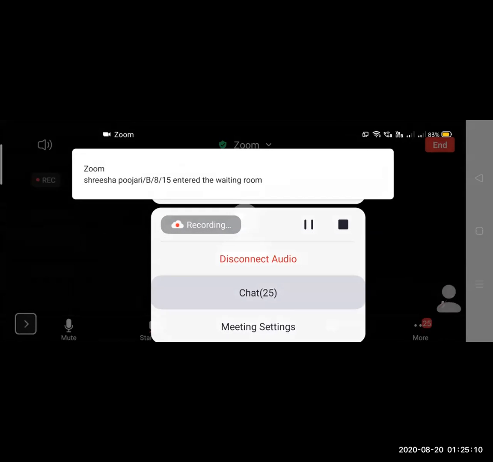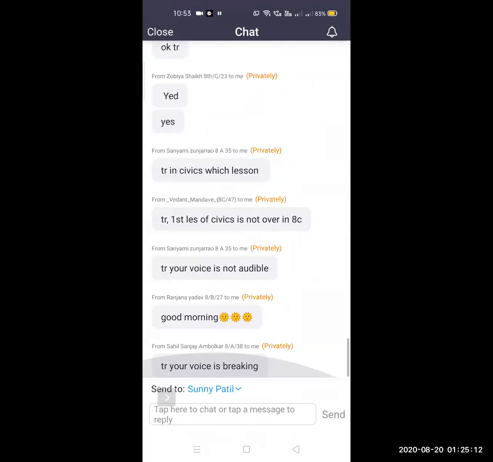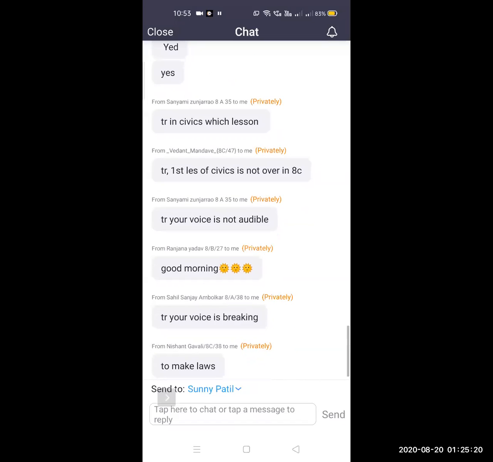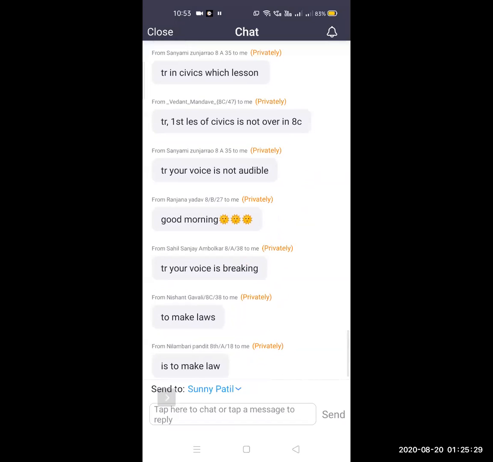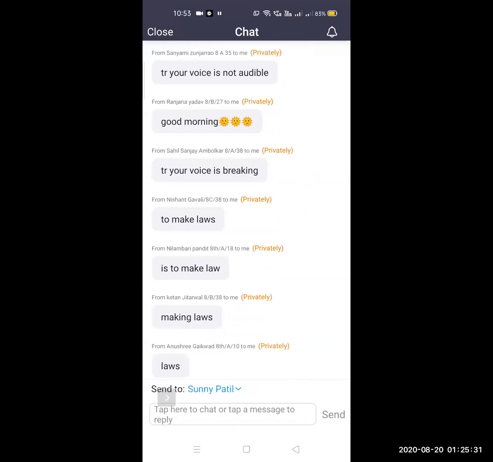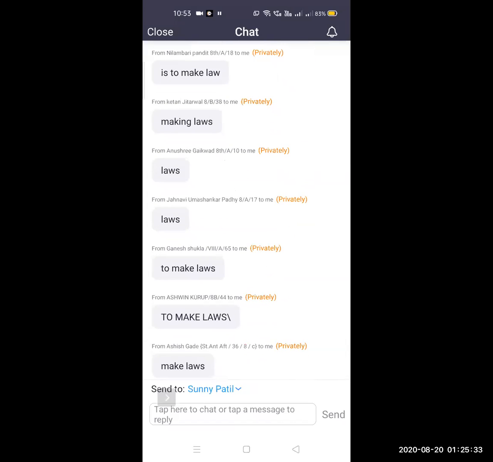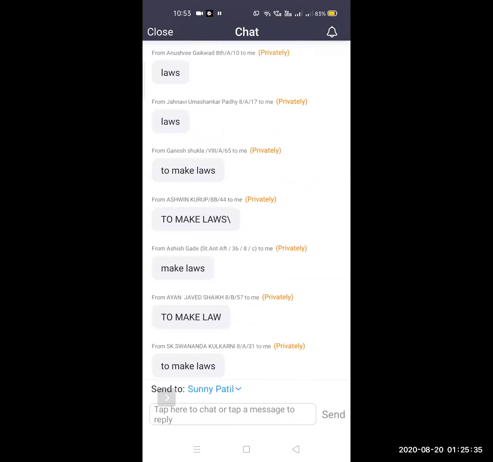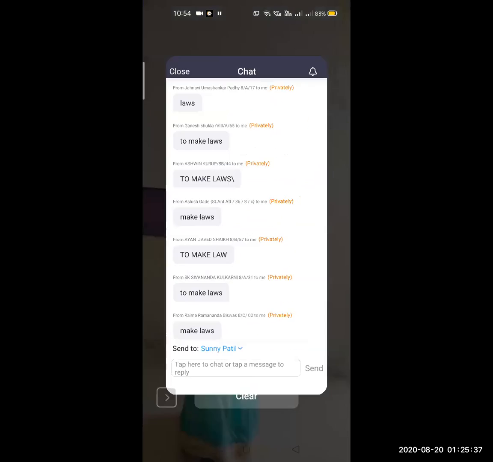What the legislature is doing? Just tell me that. Students, very good, Nishanta Gauri. Legislature makes laws. Well done, students. Very good, students, that you all are giving answers. Legislature makes the laws. Well done.